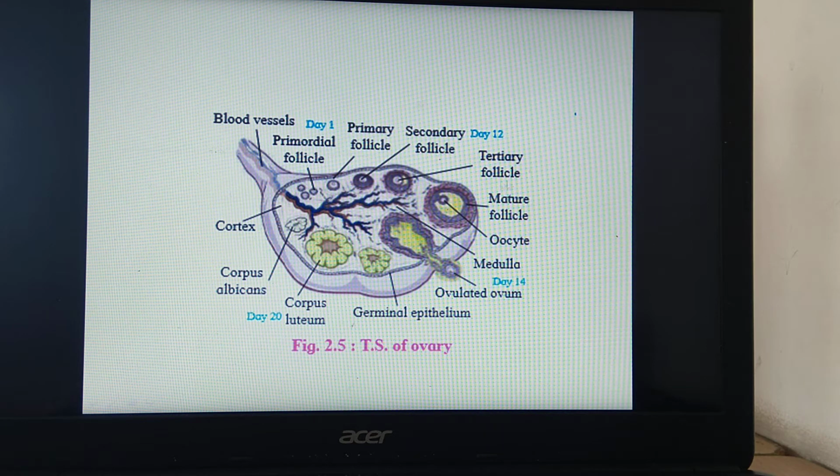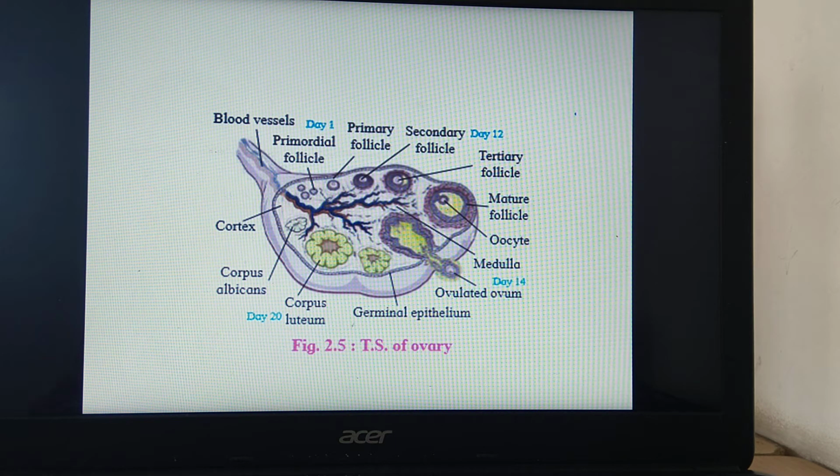Their functions we have already studied before, and in the topic of reproduction these functions will be repeated again. Okay, so this is all about the different types of endocrine glands, including diffused endocrine glands.